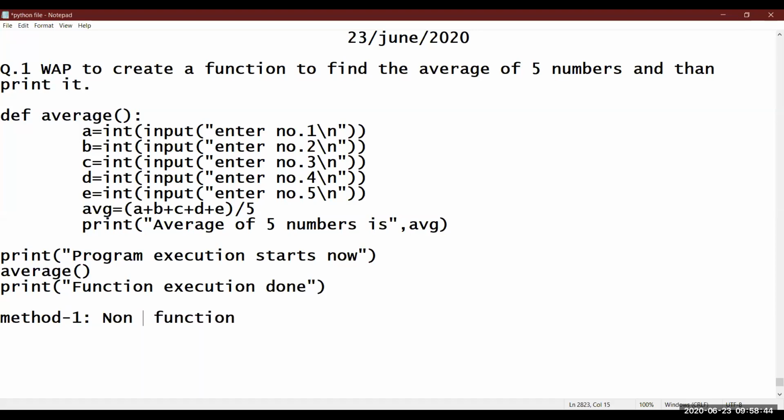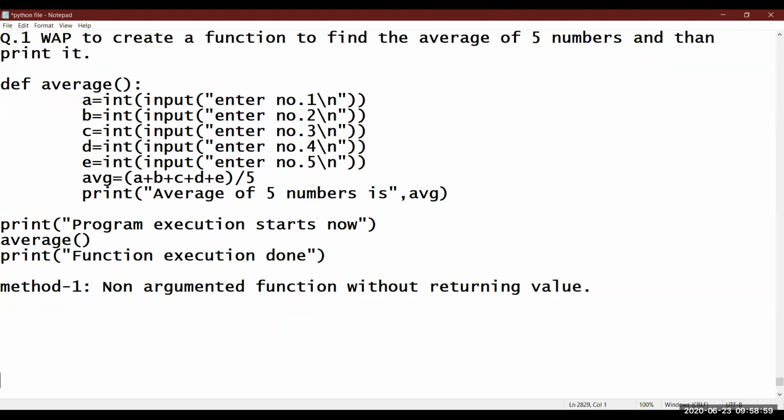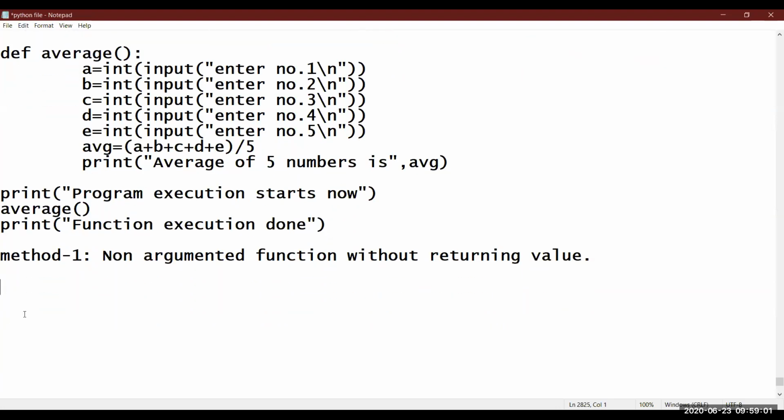Non-argumented function without returning value. I will discuss what this argument is also. Let me write one thing here. This is very important.